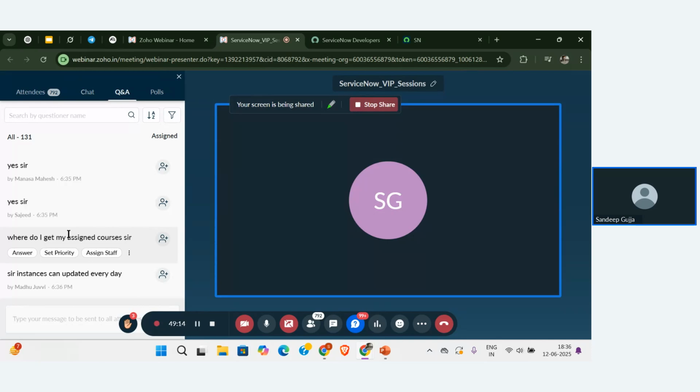As a developer, if I want to create something in my instance, I can turn on the update set. Whatever I develop, whether I create the application, the table, the form, or the list, will be added in the update set. Then if I want to move that to the testing team, I can directly move my update set to the testing team. So for that, let me create one update set for now.